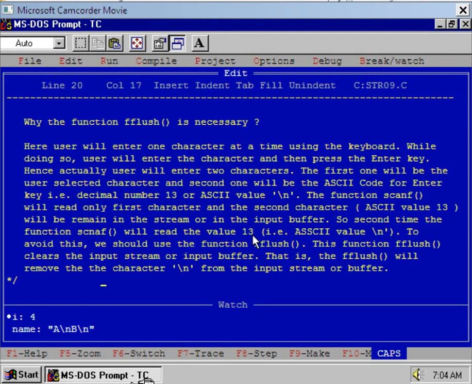I mean, the scanf statement has not demanded anything from the user. Okay, is it clear? To avoid this, we should use the function flush. This function flush clears the input stream or input buffer. That is, the flush will remove the character /n from the input stream or buffer. Is it clear? Thank you.